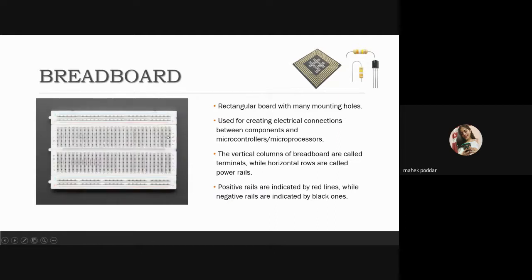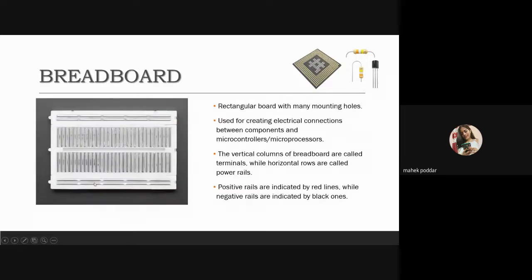And they are used basically for creating an electrical connection between the components and the single board computer or the microcontrollers, such as an Arduino and a Raspberry Pi. The vertical columns of the breadboards are known as the terminals, while the horizontal ones are known as the power rails. Positive rails are indicated by the red line, while the negative ones are indicated by the black line or the blue line.